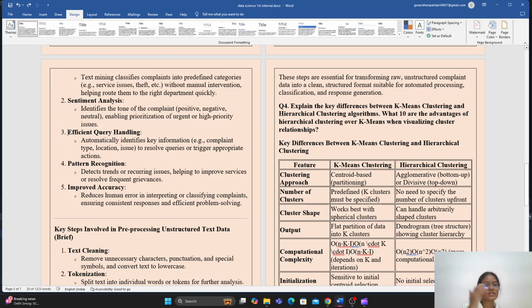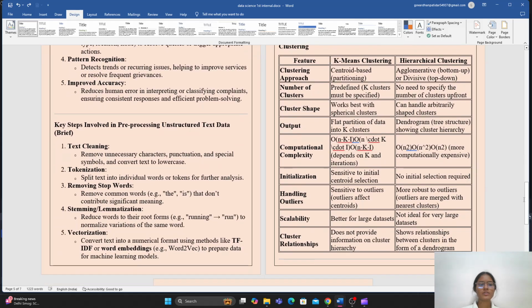After that, the next topic is efficient query handling. For efficient query handling, it automatically identifies key information, for example complaint type, location, issue, so as to resolve queries or trigger appropriate actions. After that, pattern recognition detects trends or recurring issues, helping to improve services or resolve frequent grievances. Next is improved accuracy, which reduces human errors in interpreting or classifying complaints, ensuring consistent responses and efficient problem solving.